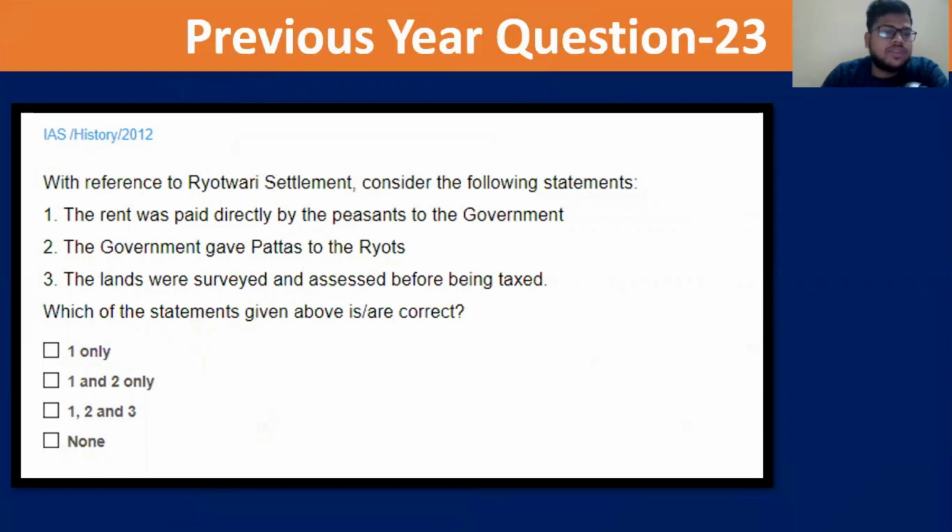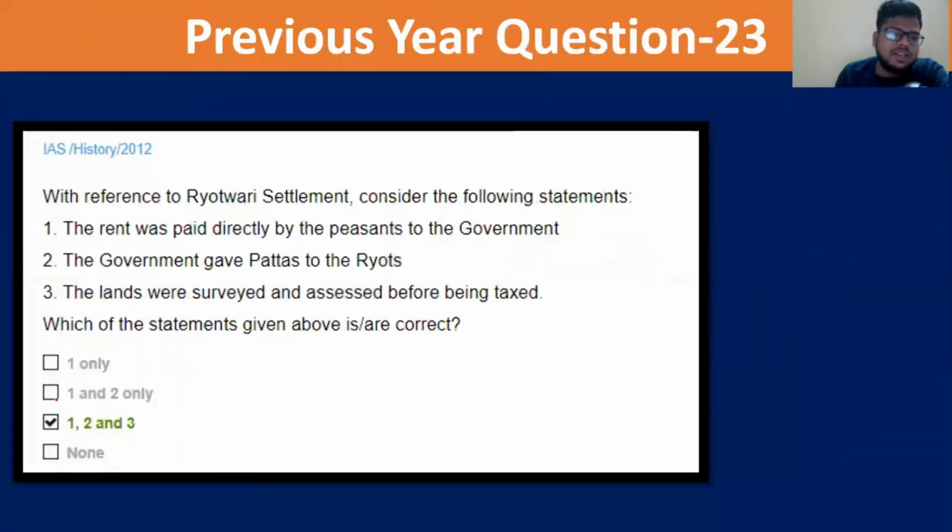Interesting question. With reference to Rayatwari settlement, consider the following statements. Rent was paid directly by the peasants to the government. The government gave patta to the ryots. The land was surveyed and assessed before being taxed. Now, if you apply a bit of common sense, the first statement is right. We have discussed that in Rayatwari, rent was paid directly by the peasant to the government. Yes, it was a correct statement. So the first statement is right. That means the third statement is wrong.